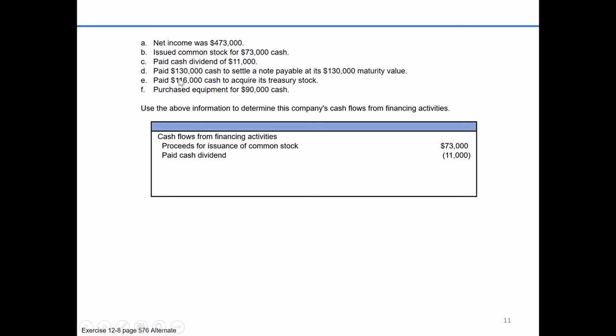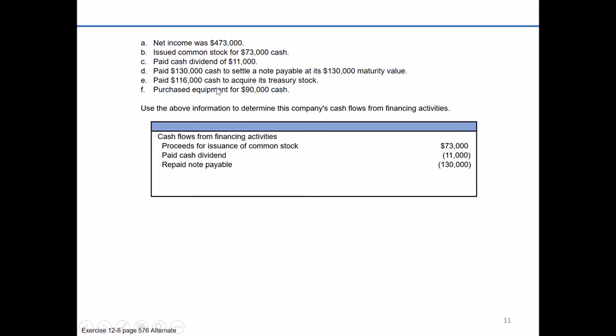So we're going to move on to our next one in line. We're going to pay $130,000 cash to settle notes payable at its $130,000 maturity value. So notes payable, long-term liability, definitely a financing activity. Repay note payable, we're paying out the $130,000, so we'll show this as a negative $130,000.